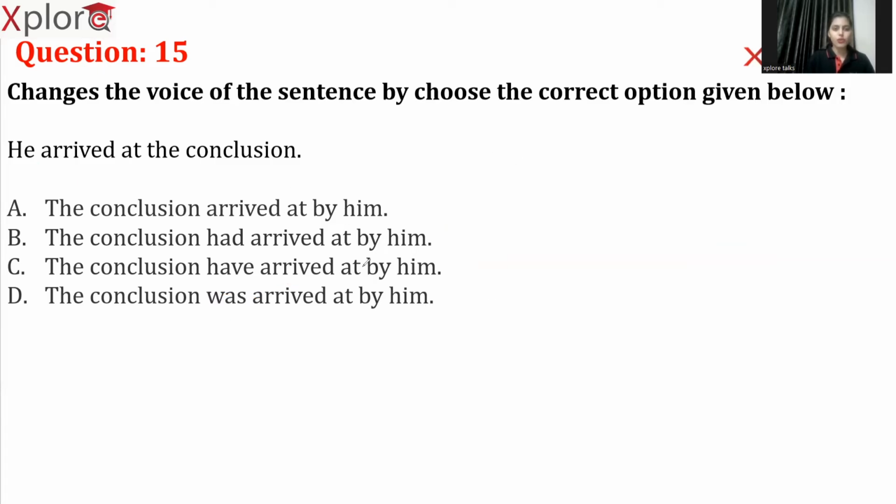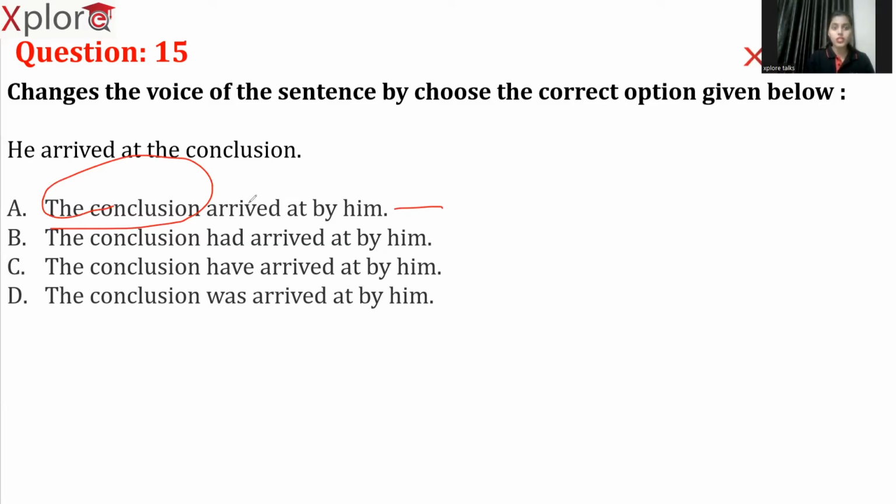Just do not go on with any rules and regulations. Just read the sentences alone. "The conclusion arrived at by him" means the conclusion found him. Okay, so is it a person to arrive by him? No, right? We find conclusions. I mean, we get to the conclusions, but conclusions cannot get to us because those are non-living things. So the moment you say "the conclusion arrived at him", the term conclusion is becoming a person. It makes no sense. We are completely changing the context, right?